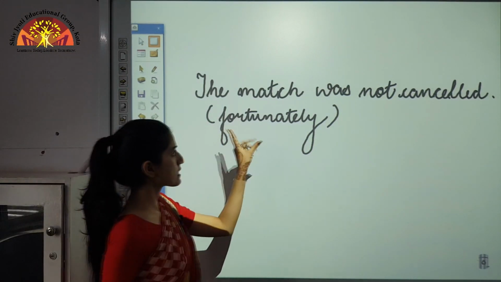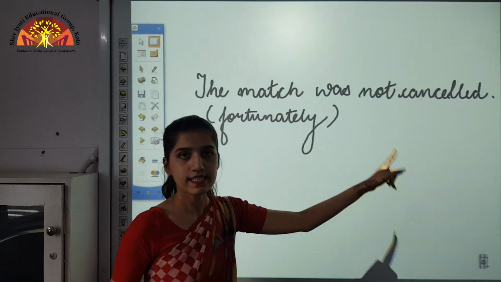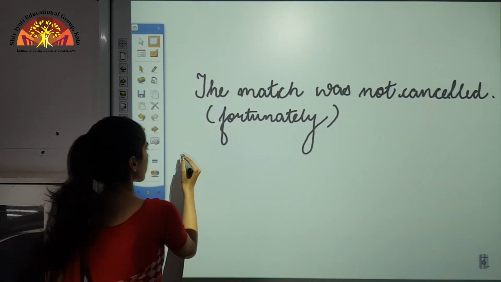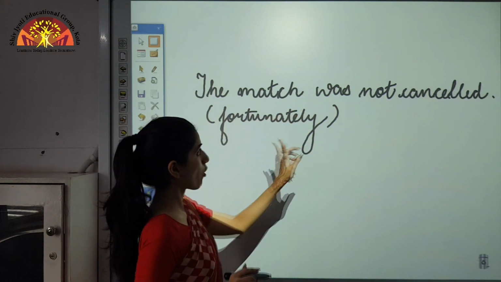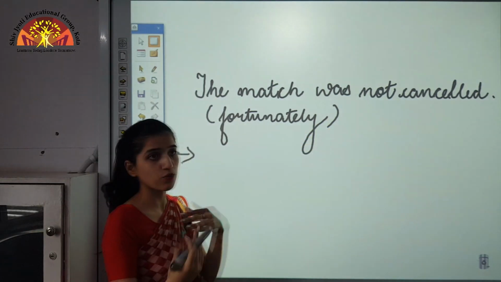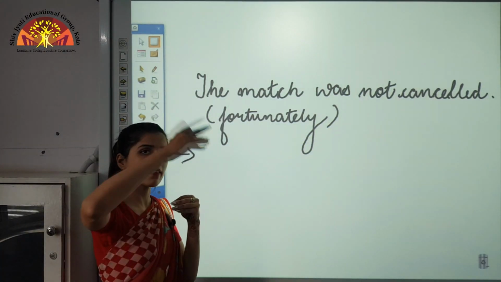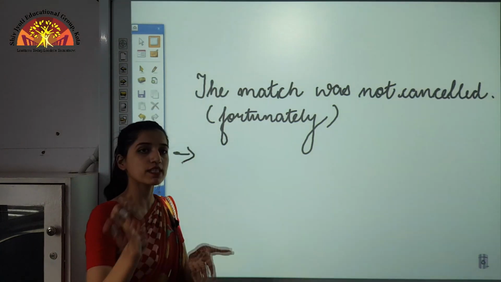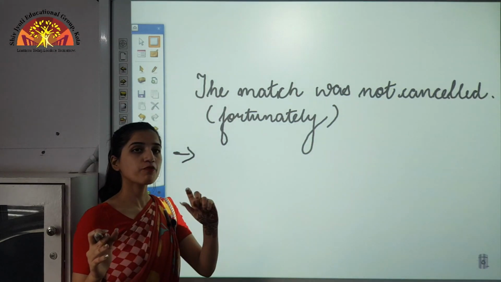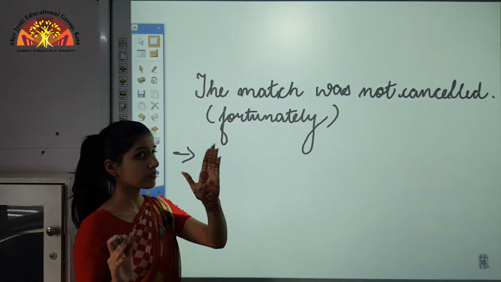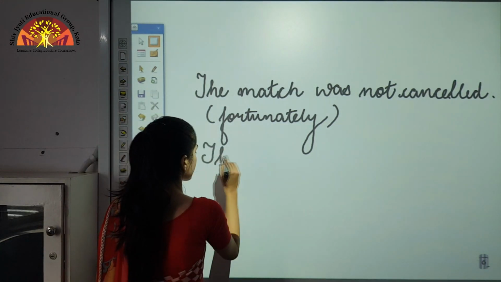And what we have to do is put this adverb in the correct place in this sentence. Okay, so I am writing the sentence now. That is, the match was fortunately. As I told you, some of the adverbs can be put in the middle of the sentence too. Adverb of manner and adverb of frequency were there that we can put in the middle of the sentence. Okay, so I am writing the sentence.